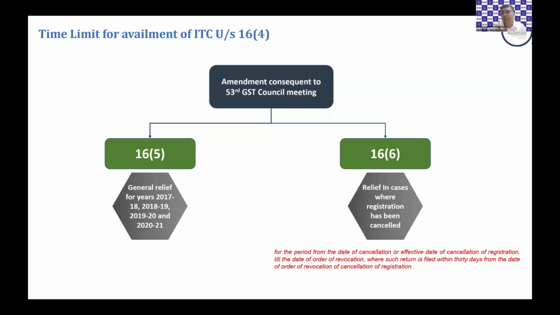These cases are dealt with by the special procedure that has been given by the government. Another case is covered by section 16(6), where relief has been given in cases where registrations have been cancelled. We all know that once registration is cancelled, you're not able to file returns, and if you're not able to file your GSTR 3B, you're not able to claim credit. So this is a relaxation: wherever your registration is cancelled, from the date of cancellation till the date of its revocation, if you missed your credit under 16(4), you will be given an additional 30 days within which you can claim the credit which you missed because your registration was cancelled.